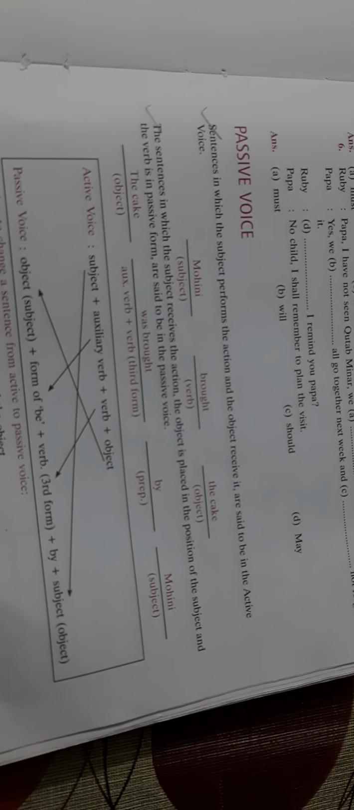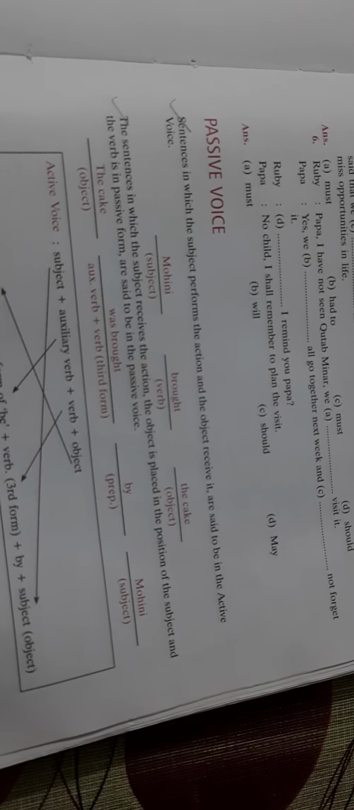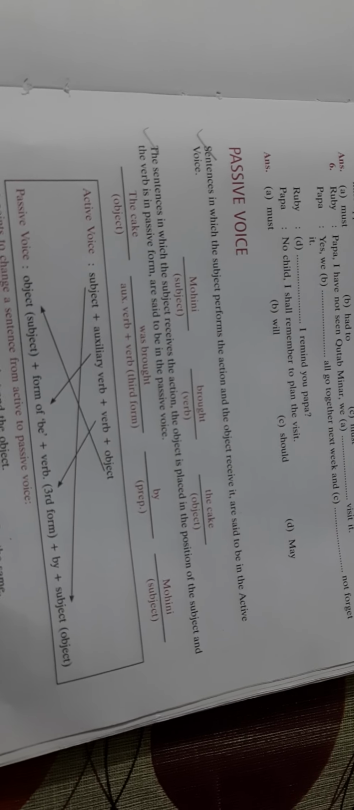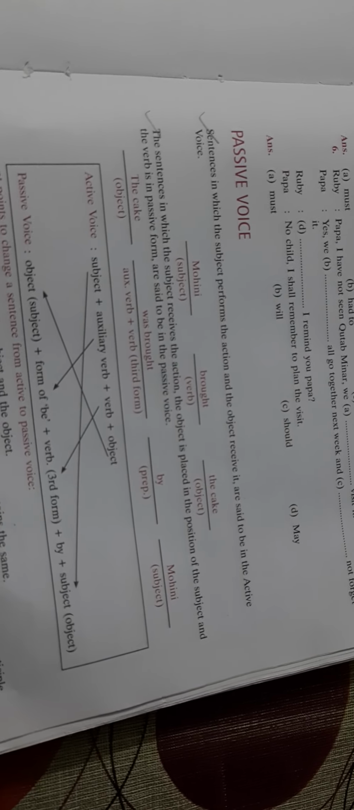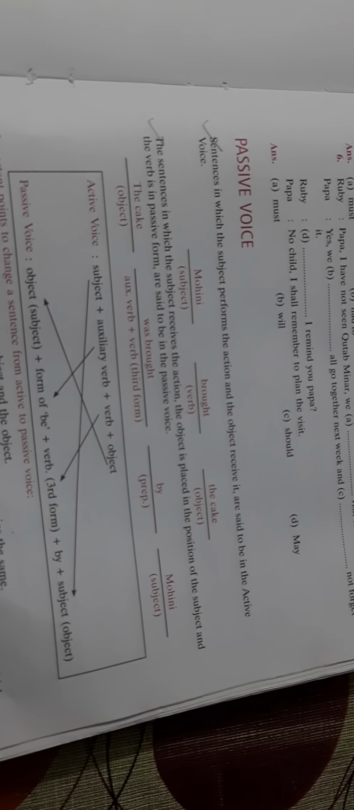See, in the first example, the cake was placed as the object. Now this object will come and take the place of the subject. The cake will be written first, then the verb will be written, was brought, then the preposition by, then the object. Now the subject Mohini will come where the object cake was. So their places, as I told you in my previous video, have been interchanged.